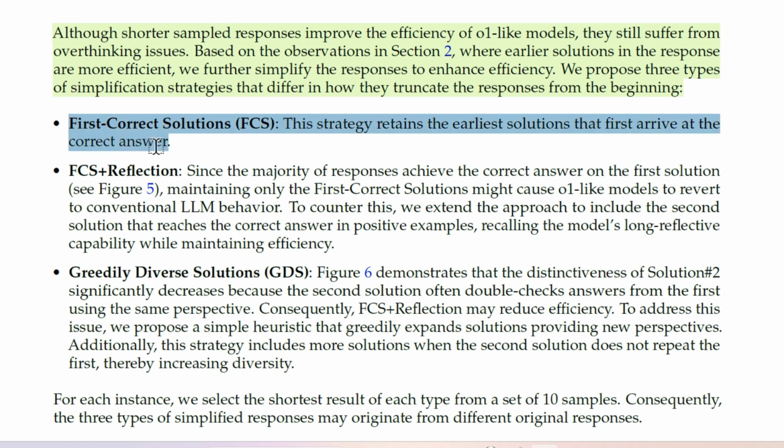The first is the first correct solution. This strategy retains the earliest solution that first arrives at the correct answer, the FCS, and reflection. Since the majority of the responses achieve the correct answer on the first solution, maintaining only the first correct solution might cause O1-like models to revert to conventional LLM behavior. To counter this, we extend the approach to include a second solution that reached the correct answer in positive examples, recalling the model's long reflective capability while maintaining efficiency. Okay, we cannot leave the model with the FCS because then that would not be a reasoning model.